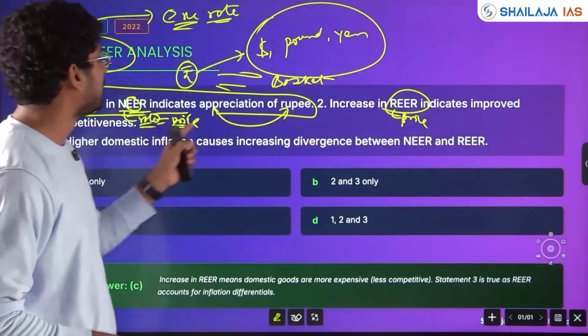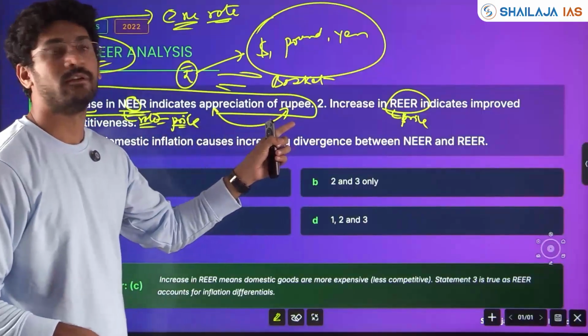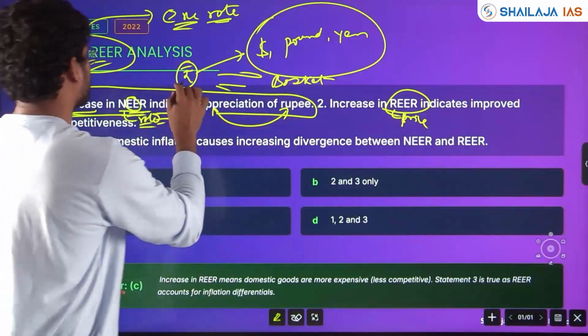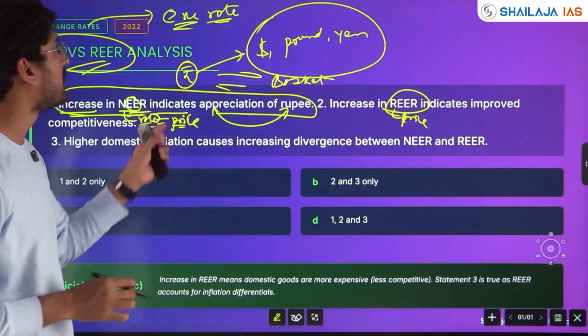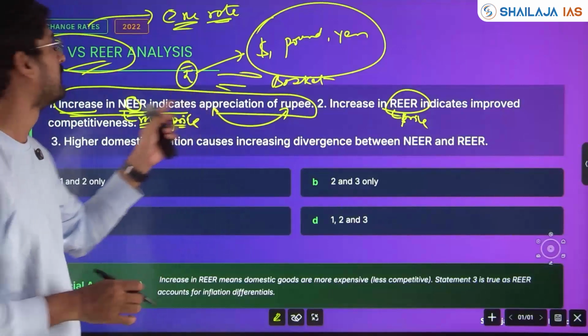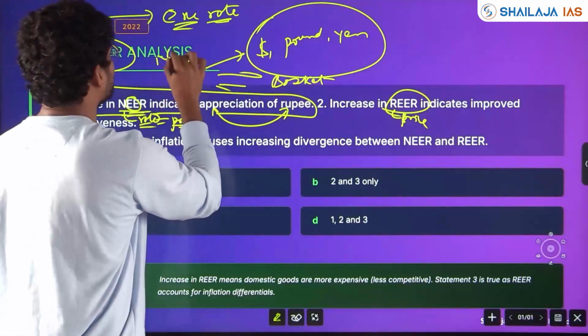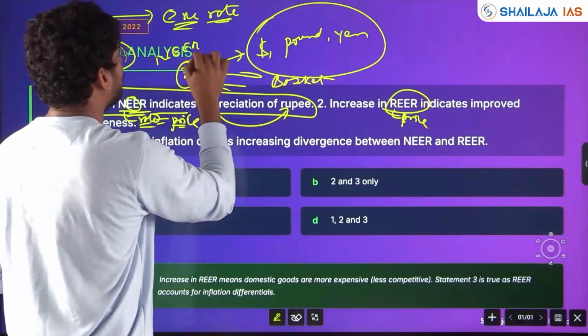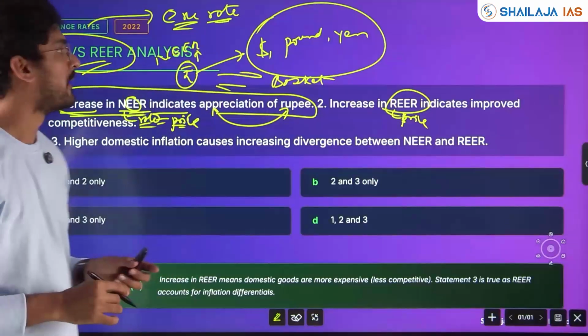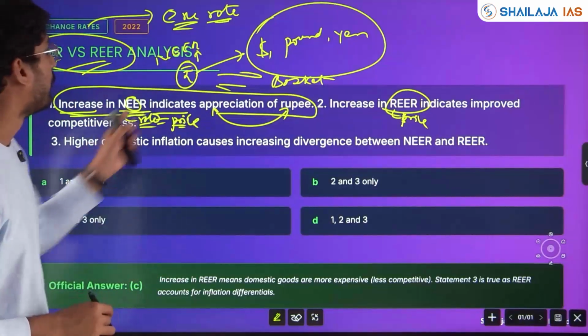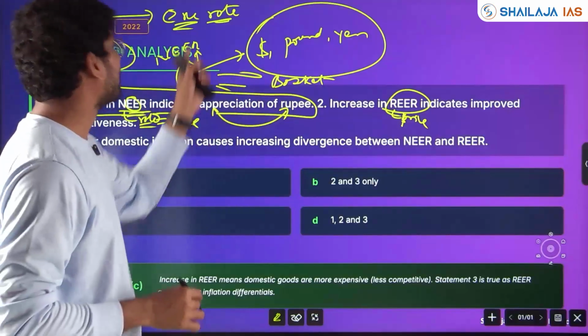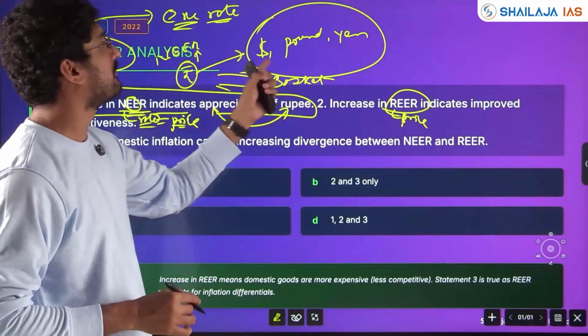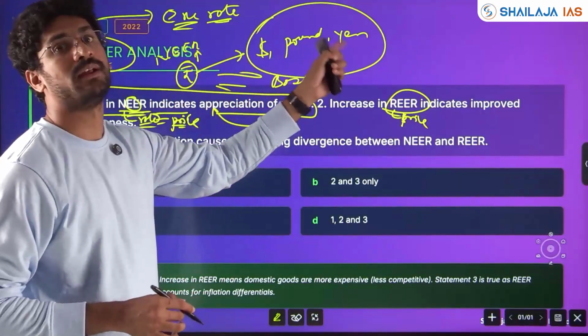Increase in NEER indicates appreciation of rupee. That is, NEER, the nominal effective exchange rate, is increasing, so the rupee is strengthening with respect to dollar, pound, yen.